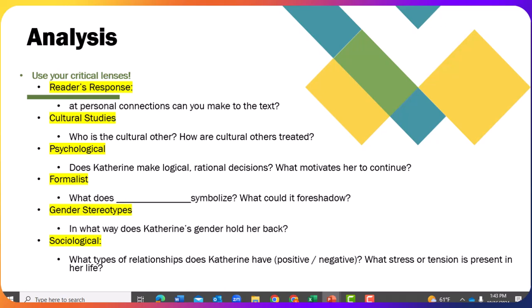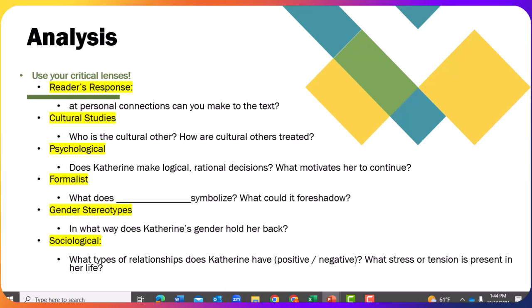For your analysis, you will be using your critical lenses. You can use your reader's response, where you would make personal connections to the text. You may also use cultural studies, where you're answering things like who is the cultural other and how are cultural others treated. For a psychological analysis, you're talking about Katherine and her decision making and what motivates her to continue despite her circumstances. In a formalist analysis, you can talk about symbols. What does this symbolize? What could it foreshadow?